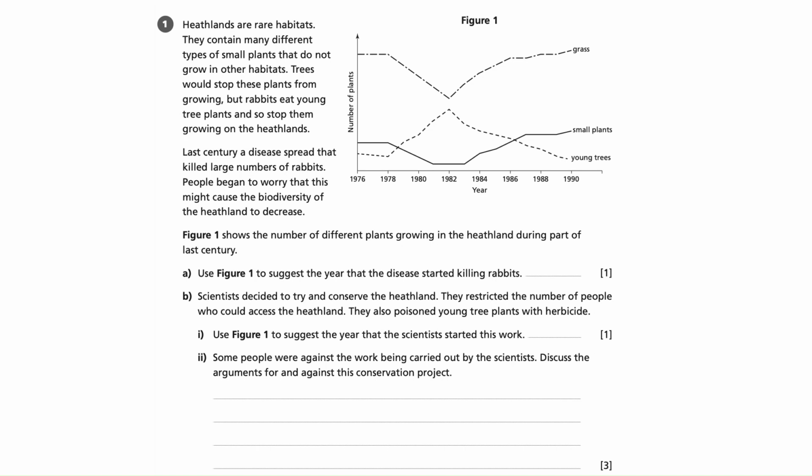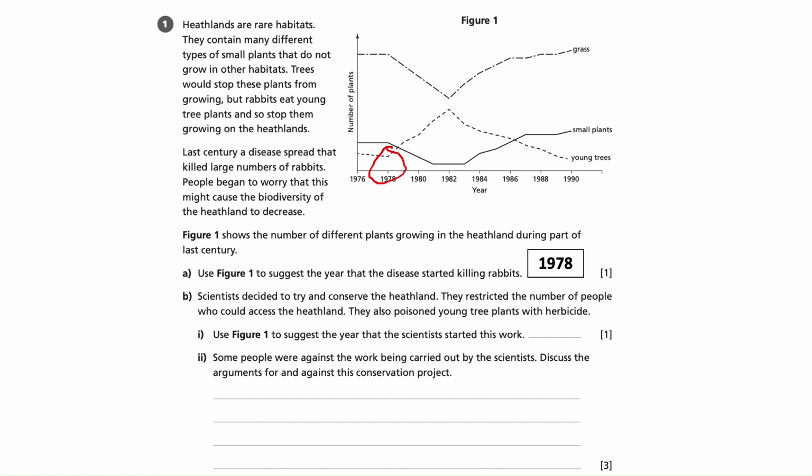Okay, there's quite a lot of information in this question, so we need to focus on specific sections to help us answer these question parts. So we're asked to suggest the year that the disease started killing rabbits. Now we know that rabbits are eating the young trees. So therefore this suggests that we're looking for the year when the young trees would start increasing from a lower level. Now if we look back, that looks to be approximately 1978. You can see that point there on the graph. Because the disease is killing the rabbits, therefore the young trees are uneaten, therefore the young trees are increasing.